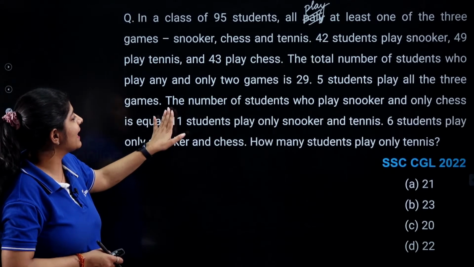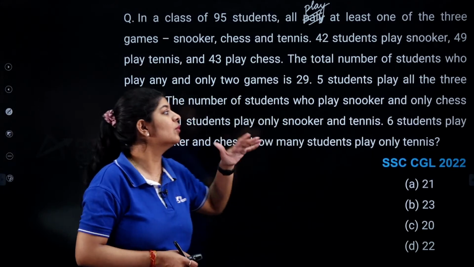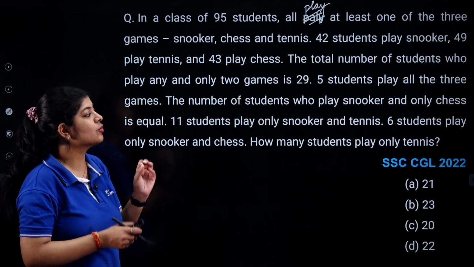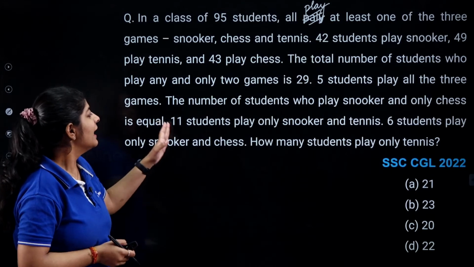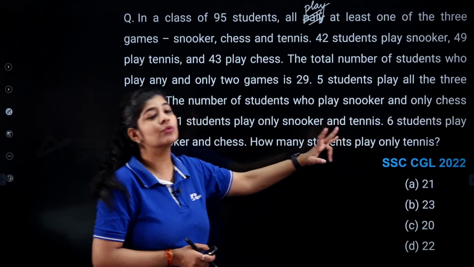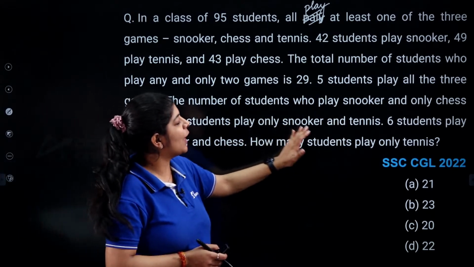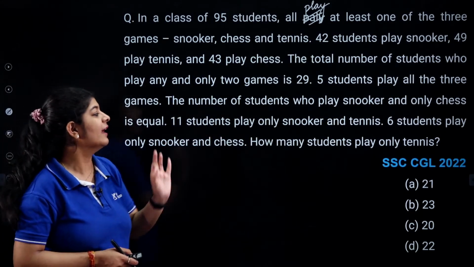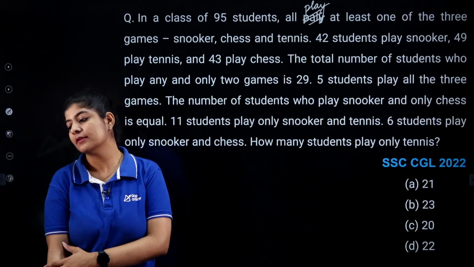The number of students who play only snooker and only chess is equal. 11 students play only snooker and tennis. 6 students play only snooker and chess. How many students play only tennis? This is what we need to identify.